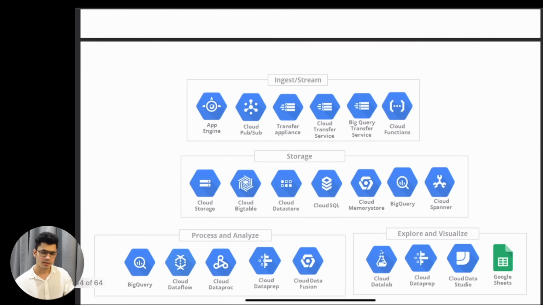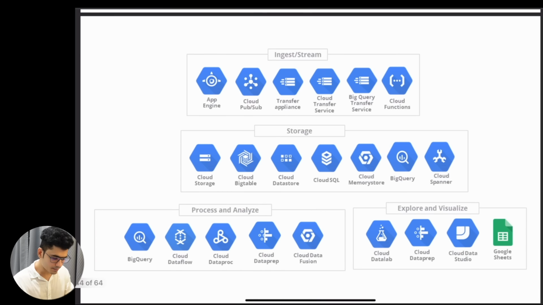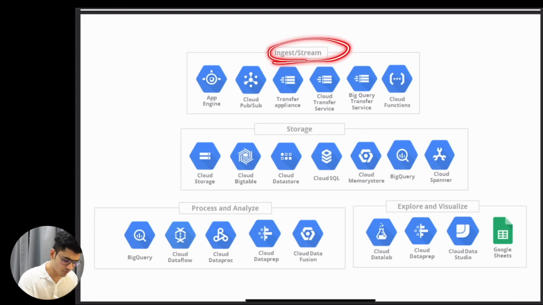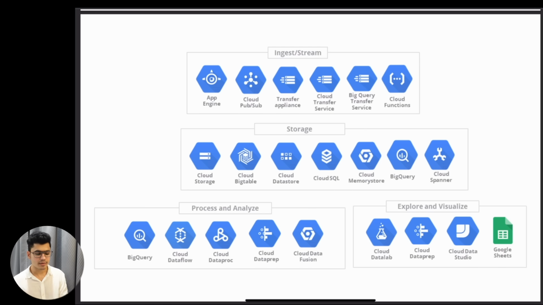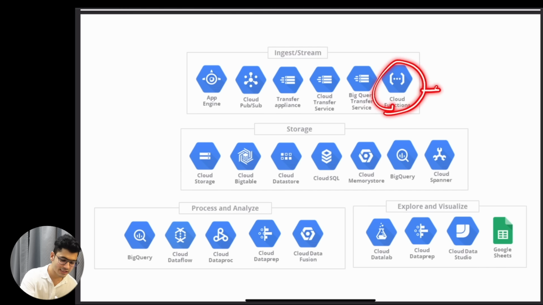Now let's understand GCP. Just like AWS, we have different services available on GCP also. For ingestion we have App Engine, Cloud PubSub, Cloud Transfer Service, BigQuery, Cloud Function. Now I want to tell you this: most of the cloud providers have similar services available. For example, there is a data warehouse on GCP called BigQuery, which is the same as Redshift on AWS. There is a Cloud Function available which is the same as AWS Lambda.